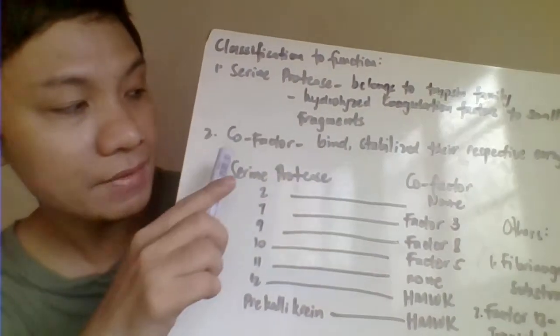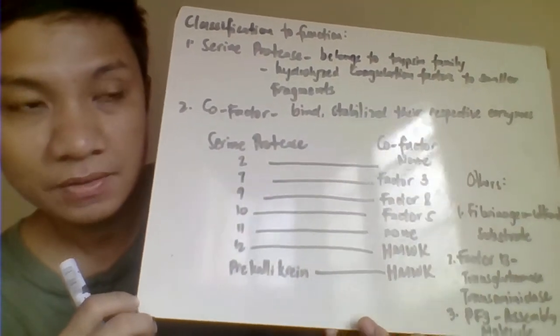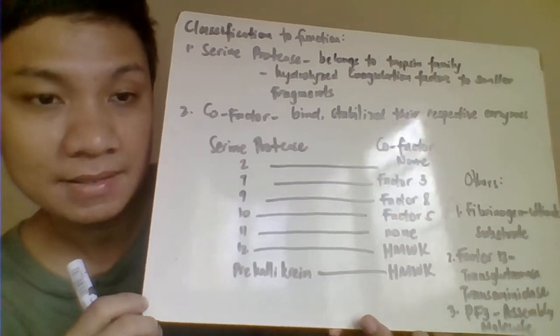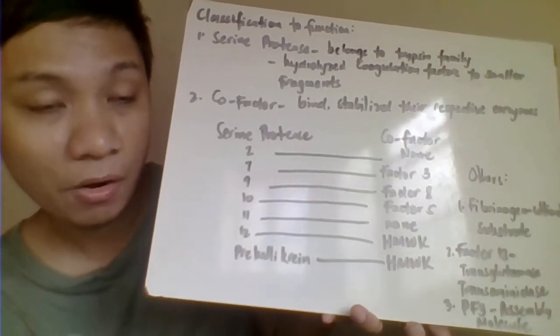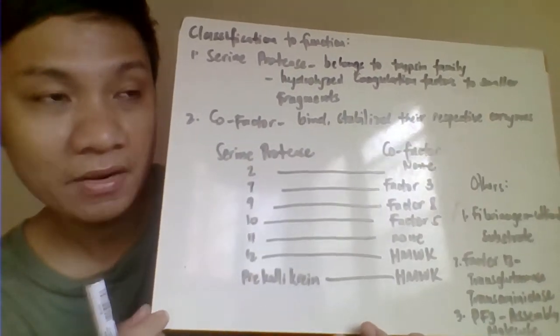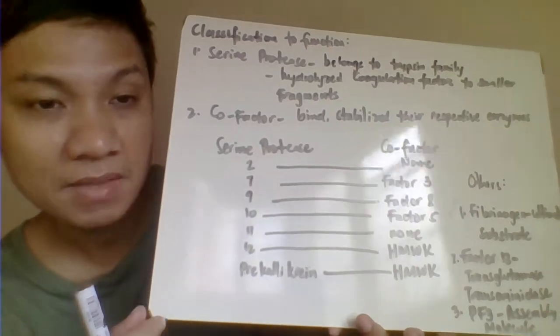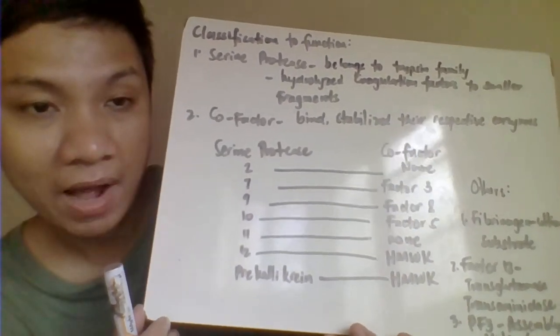Another classification is our cofactors. The cofactors tend to bind and stabilize their coenzymes, or their respective enzyme, making them our cofactors.